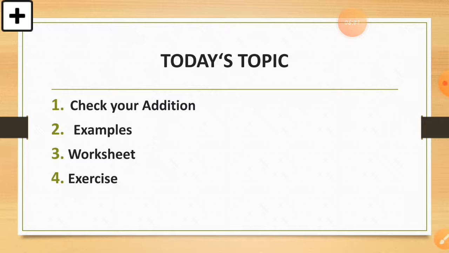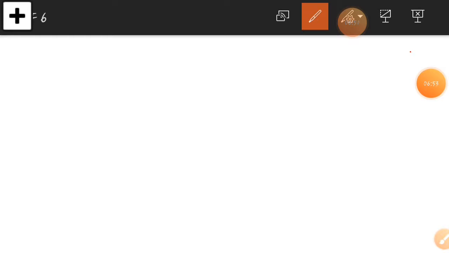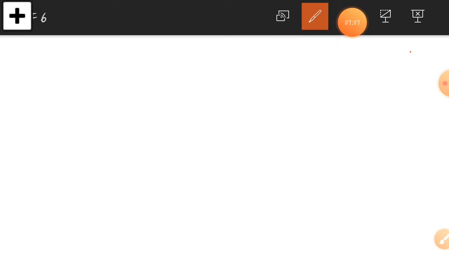So let's see what is check your addition, what it means, how to check our addition whether it is true or not. So in this method we are going to check that our addition is right or wrong. I will explain to you with an example, so you can easily understand what it means to check your addition, right? Here I take one example. You have to do one sum 2 times, then you will check your answer is right or wrong.